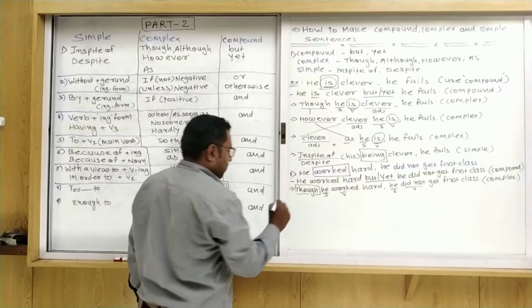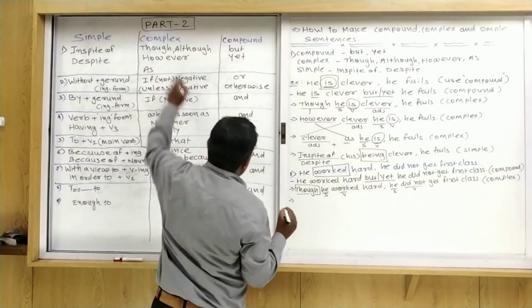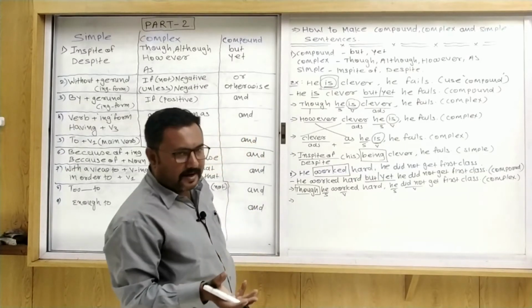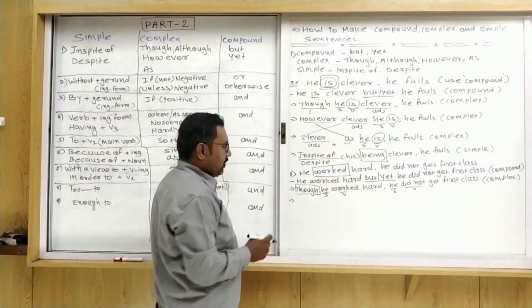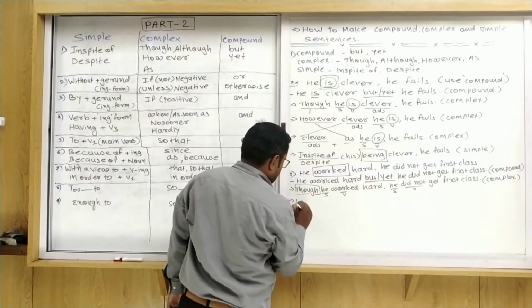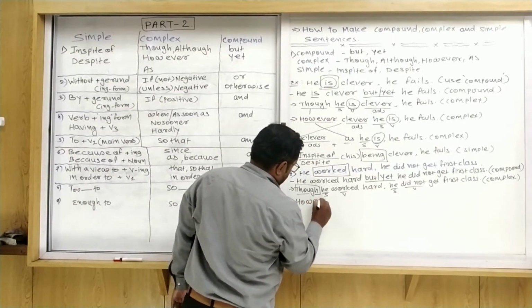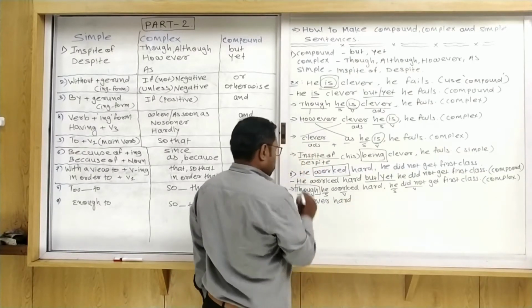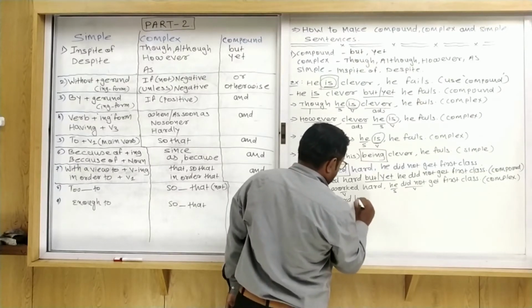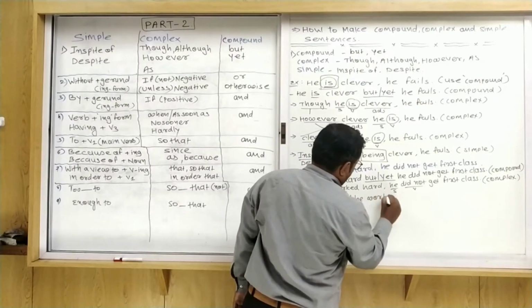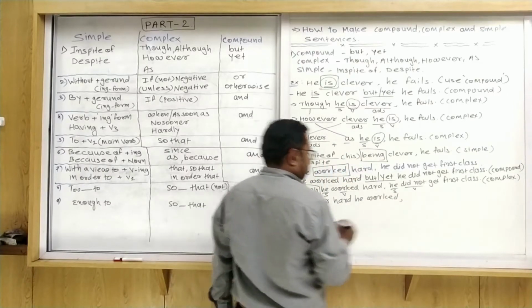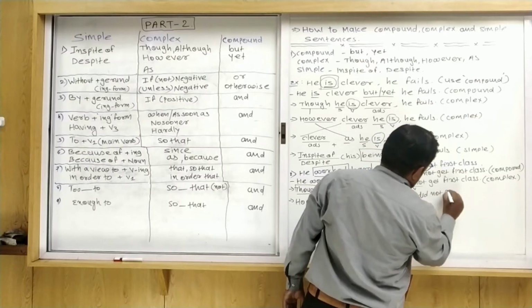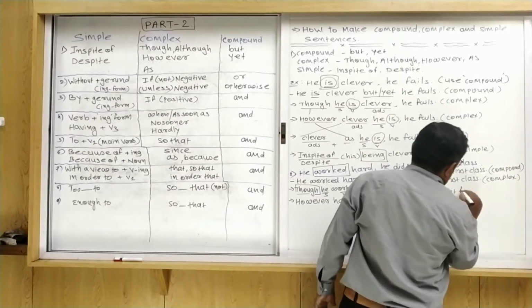Okay. Now I use however. When we use however, after however we can write an adjective or adverb. So what is the adverb here? Hard. So however hard. What is the subject? He. So: however hard he worked, he did not get first class.